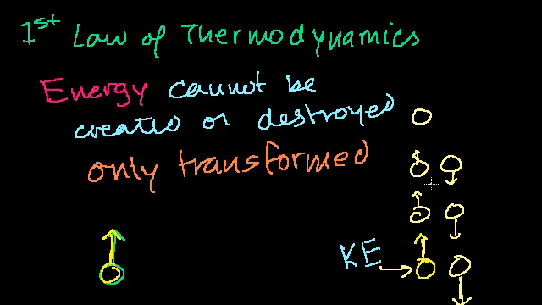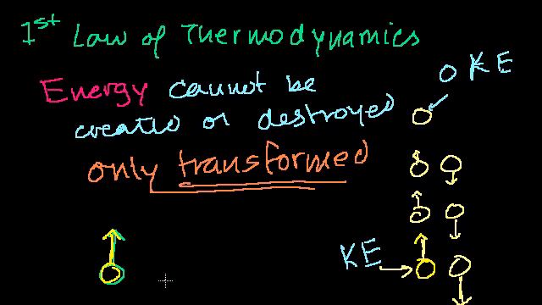But then as we decelerate up here, we clearly have zero kinetic energy. So where did our energy go? I just told you the first law of thermodynamics, that energy cannot be created or destroyed. But I clearly had a lot of kinetic energy over here, and we've seen the formula for that multiple times. And here I have no kinetic energy. So I clearly destroyed kinetic energy. But the first law of thermodynamics tells me that I can't do that. So I must have transformed that kinetic energy into something else.